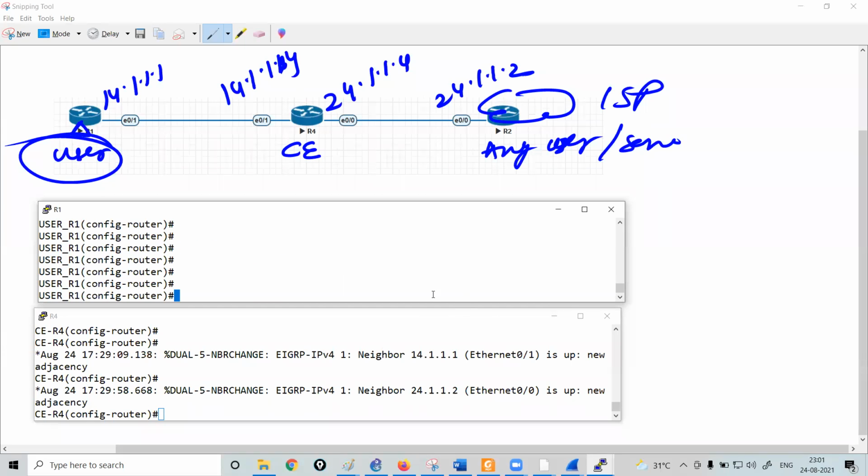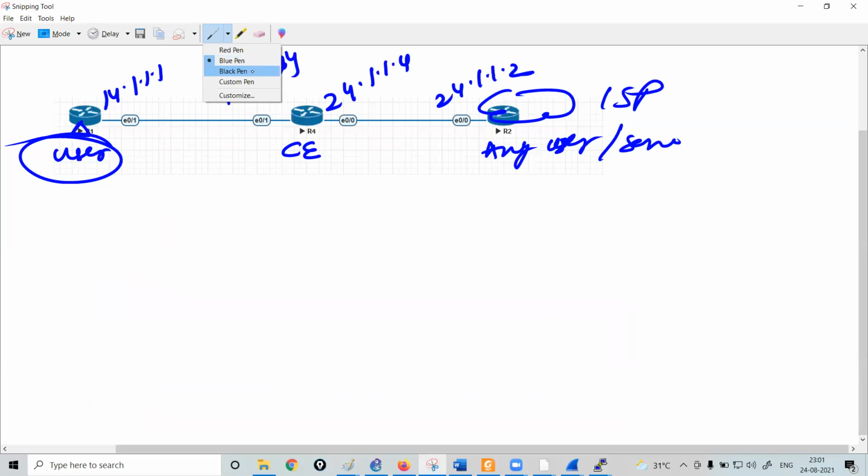Now you want to restrict the communication. Basically, you want your router R4 to only allow the traffic received from 14.1.1.1 only. And what other traffic should be allowed? EIGRP packets. If you do not permit the EIGRP packets, the neighbor will go down, right?